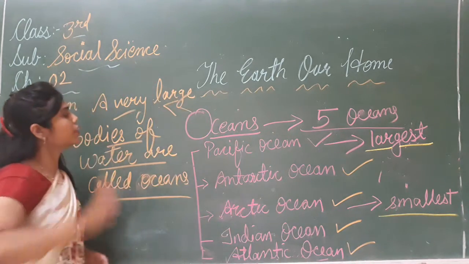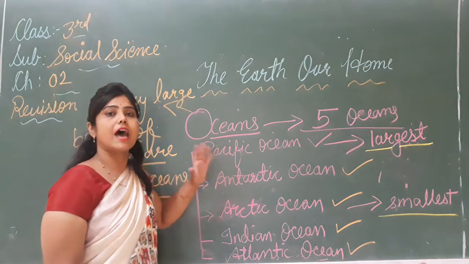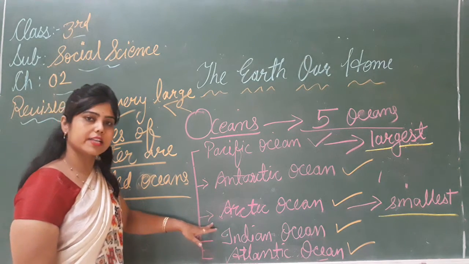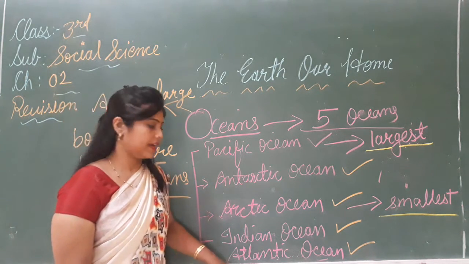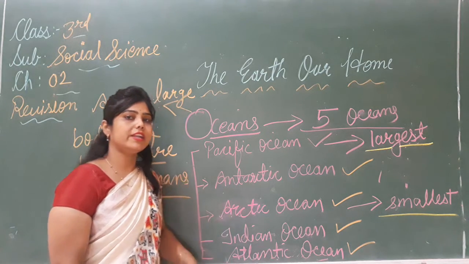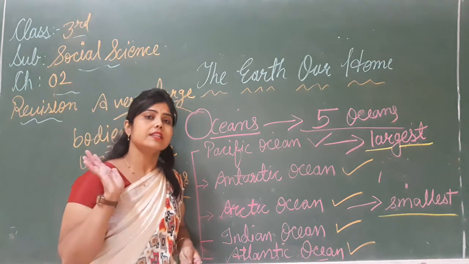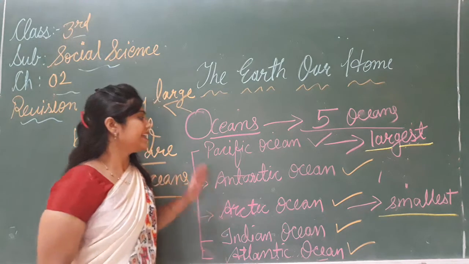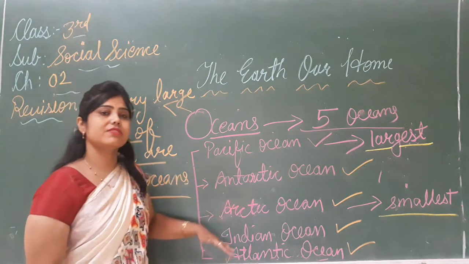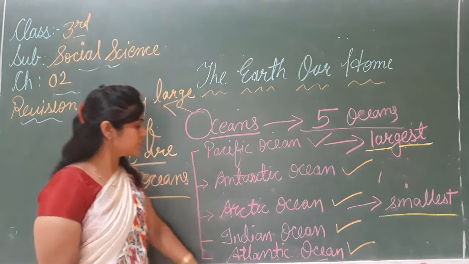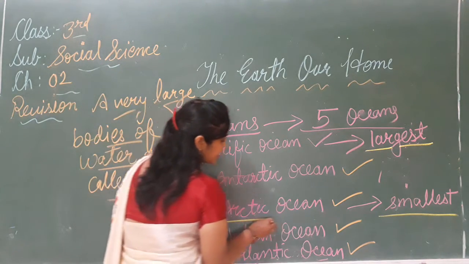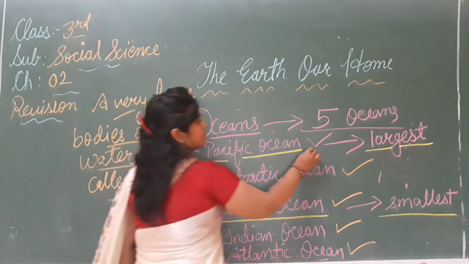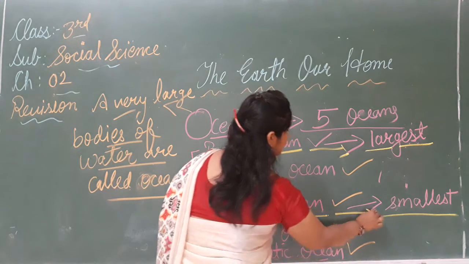So what do you understand by the term ocean? There are 5 oceans. They are Pacific Ocean, Antarctic Ocean, Arctic Ocean, Indian Ocean, and Atlantic Ocean. How many oceans are there? There are 5 oceans. And which one is the largest one? सबसे बड़ा कौन सा है? That is the Pacific Ocean. And which one is the smallest one? सबसे छोटा ocean कौन सा है? That is the Arctic Ocean. Pacific is the largest ocean and Arctic Ocean is the smallest ocean.